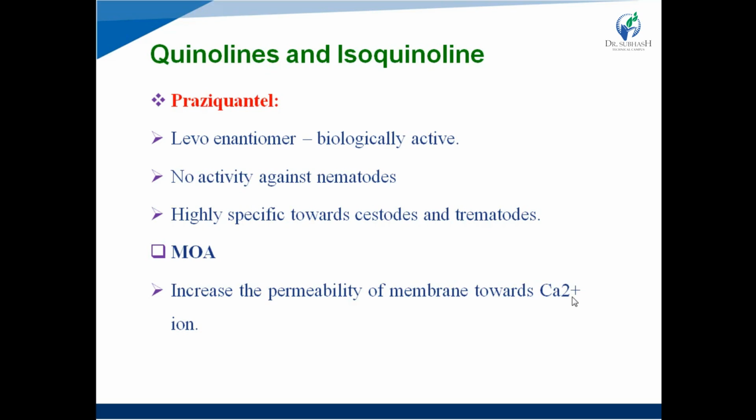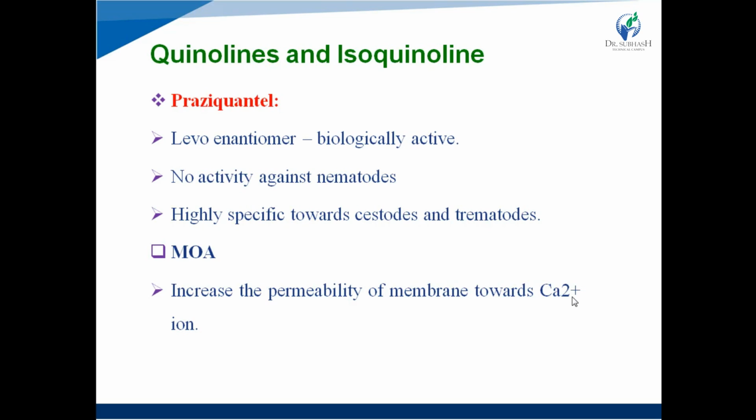So first drug is praziquantel. It is an isoquinoline derivative, right? And its levo enantiomer is biologically active. Generally, its biological activity is found with its levo enantiomer. It has no activity against nematodes, right? But it is highly specific towards cestodes and trematodes, right? Nematodes, for example, roundworm, hookworm, whipworm, right? When a person is infected with this type of nematodes, then praziquantel is not effective, but it is highly effective towards cestode and trematode infections.